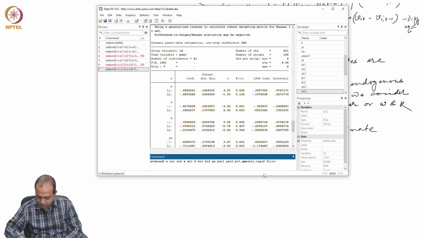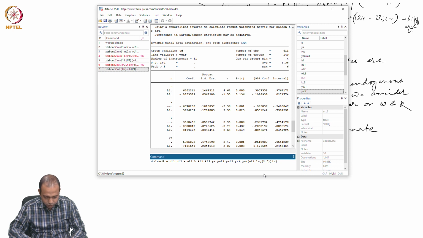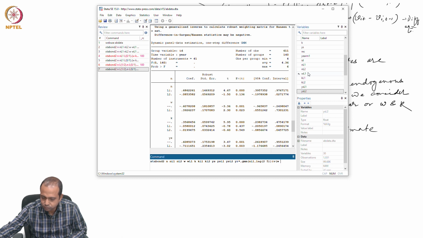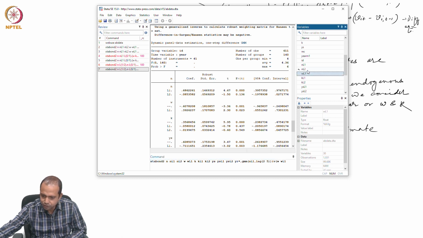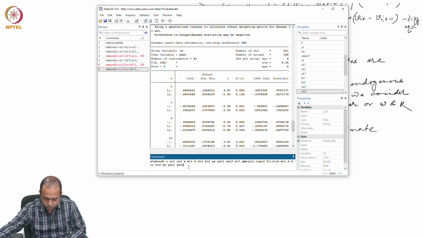And then my IV are the same as W and then WL1, and capital and then capital KL1, KL2, and then I have YS and then YSL1, YSL2 and YR star.